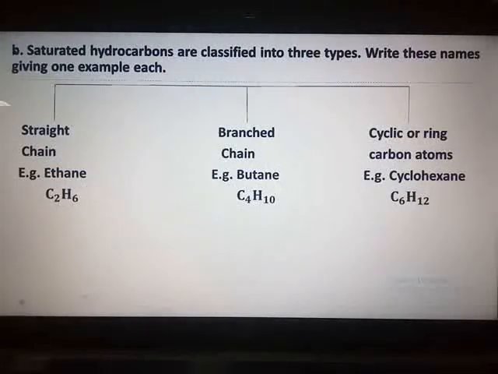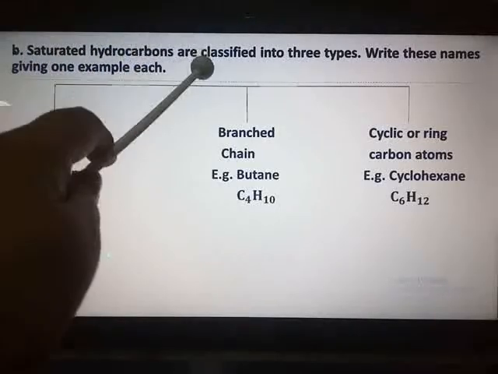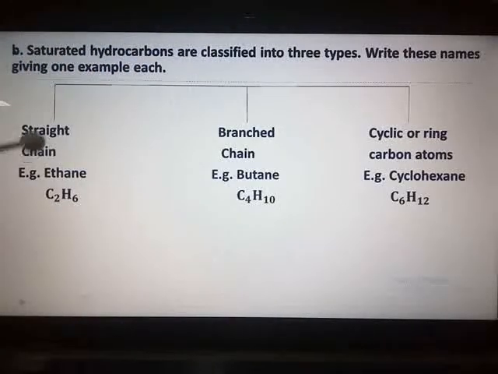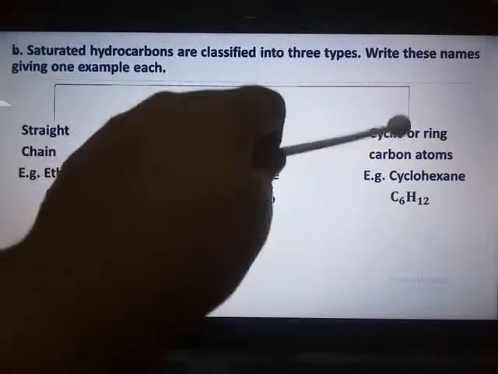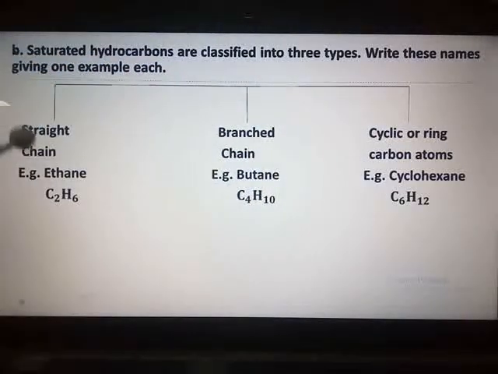Next question. Saturated hydrocarbons are classified into 3 types. Write the names giving one example each. In a very simple way, you can show this as a flowchart. Saturated hydrocarbons are classified into straight chain, branched chain and cyclic or ring carbon atoms, and one example for each you have to provide.